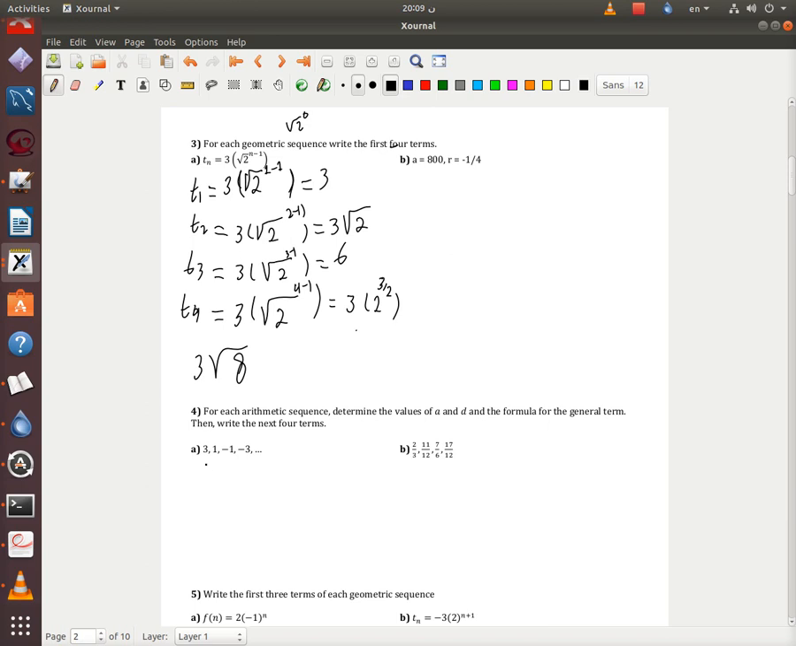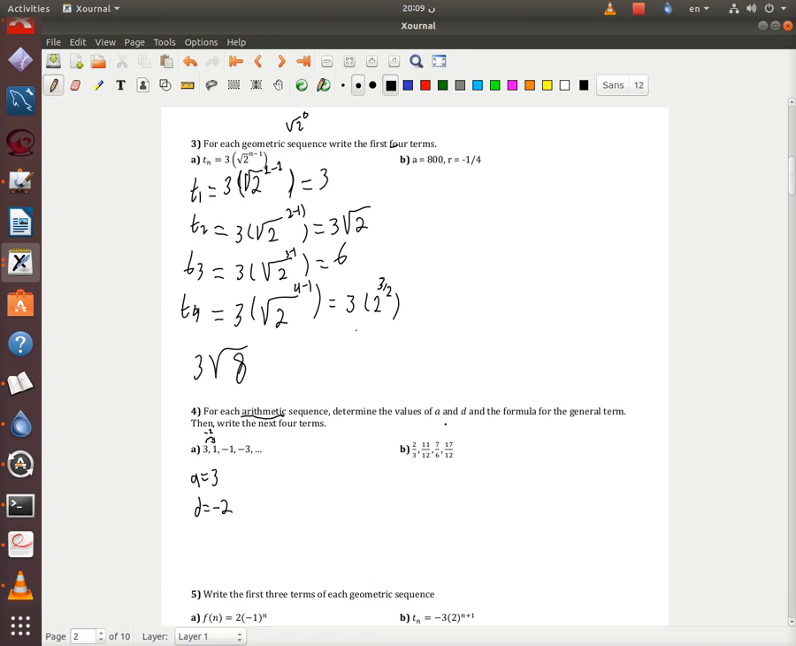As you can see here, you have 3, 1, minus 1, minus 3. So from 3 to 1, what happened here? Notice it says arithmetic here, so it's addition and subtraction. There's no multiplication. So I'm gonna have here minus 2. A is the first term, so it's gonna be 3, and d is the difference, so it's gonna be minus 2.